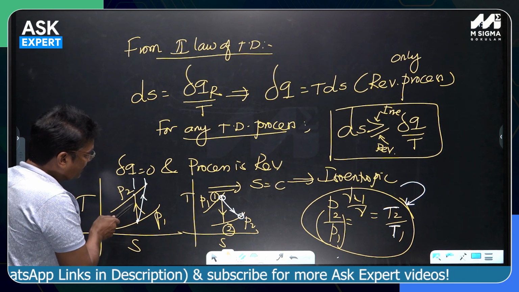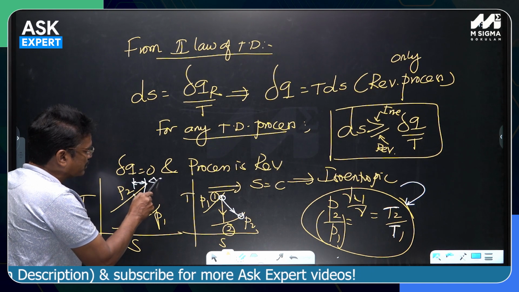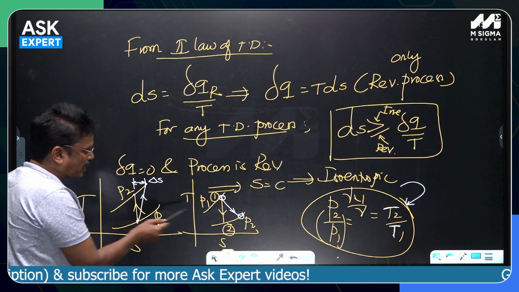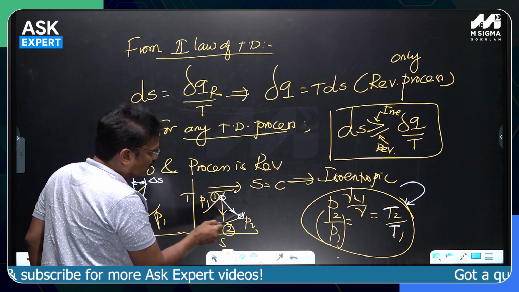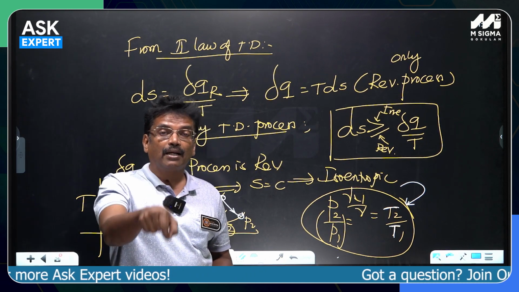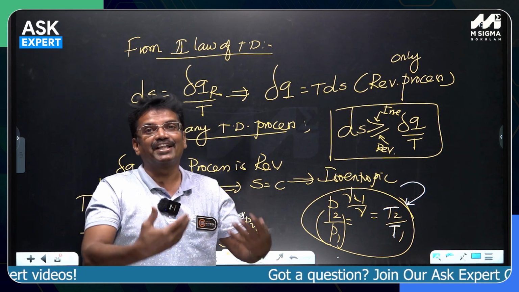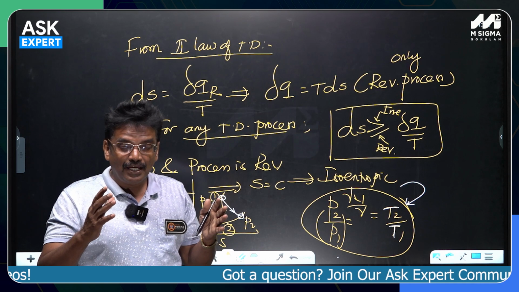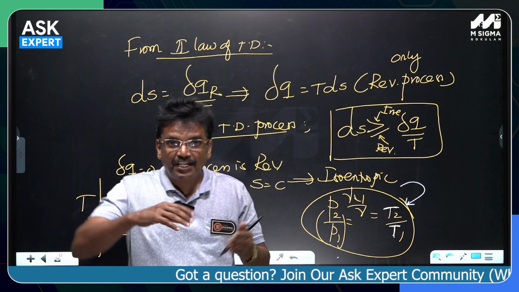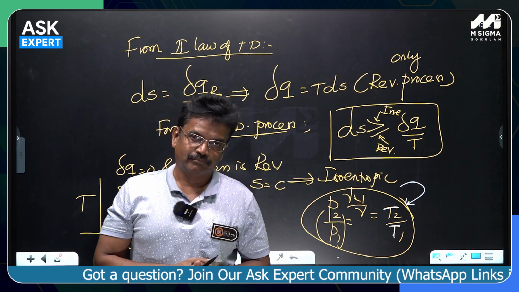Okay, the white colored one: we can see that entropy is increasing for the white colored one. Why is the entropy increasing? Because of the internal irreversibilities during the adiabatic process, entropy gets generated. Entropy is such a thermodynamic property that it is always getting created. Once created, it cannot be destroyed.